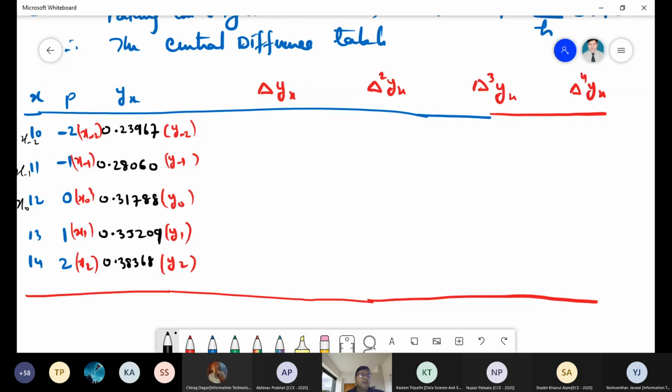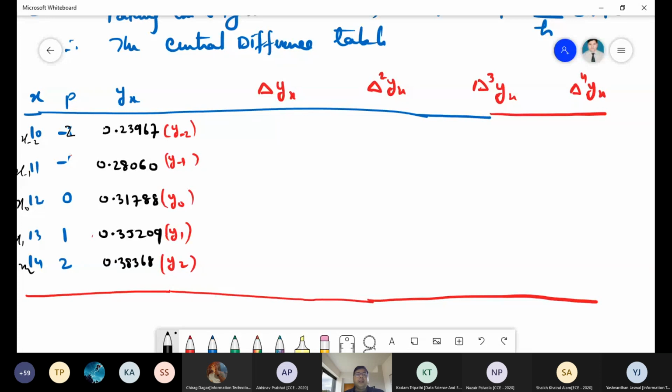So you can do that, and then you can write like this. This is x minus x naught, y naught, and we can do it like that. Fine. So x1, x2 and so on. So this is the value.